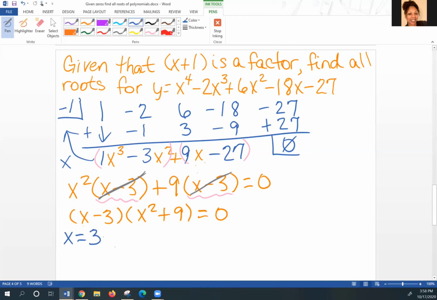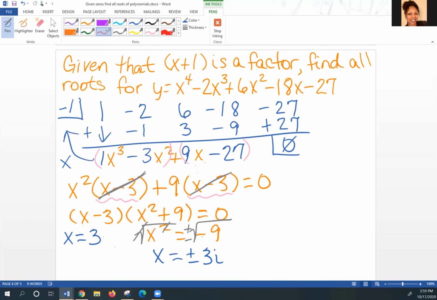Now here, I have to do a little bit more. X squared plus 9 equals 0. Well, I can take that 9 and move it to the other side, change the sign, of course, and I end up with taking the square root of both sides, and I'm left with x is equal to plus or minus 3i. Where did I get that from? Because the square root of 9 is 3, and anytime you see a negative under a radical, you will automatically bring an i out. So I have 1, 2, 3 answers at the bottom.